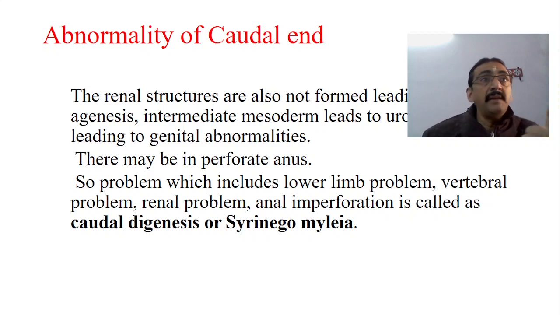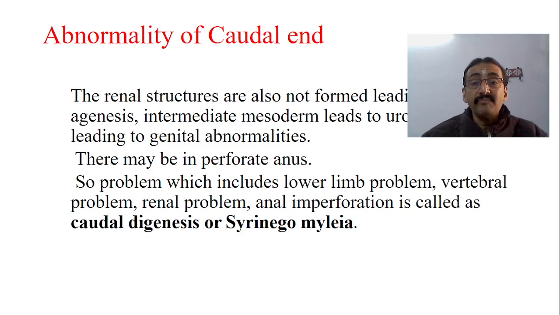There may be imperforate anus, which is one of the important things. So in case of caudal dysgenesis, we have a lot of problems. Number one is problems related to the lower limb. It may be fused, it may be hypoplastic, or there may be vertebral problems. There may be renal problems. There may be anal imperforation, imperforate anus, which is commonly seen sometimes.